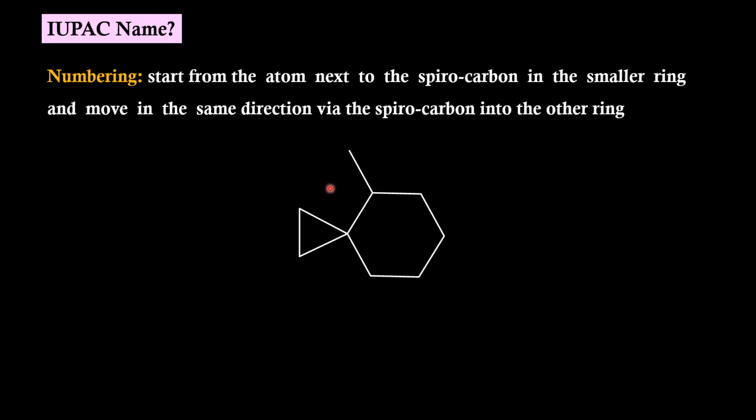When we have substituents on the spiro compound, we should be indicating their position in the IUPAC name. To number the spiro compounds, we should start from the atom next to the spirocarbon in the smaller ring, and then we should move in the same direction via the spirocarbon to the other ring. If we do, this is the smaller ring. We should start from this atom.